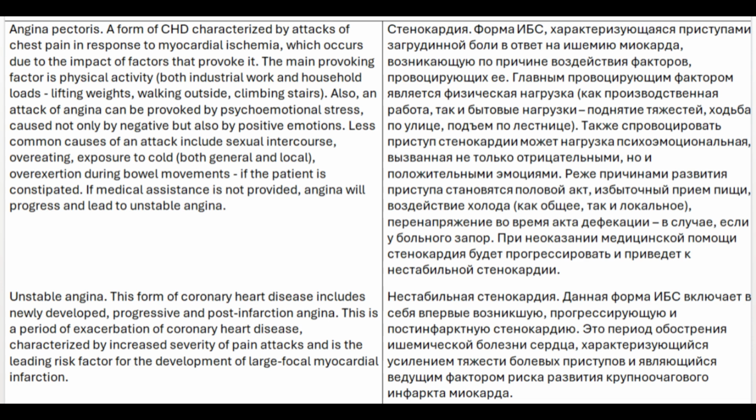If medical assistance is not provided, angina will progress and lead to unstable angina. Unstable angina. This form of coronary heart disease includes newly developed, progressive and post-infarction angina.